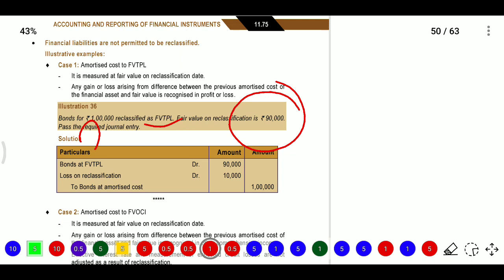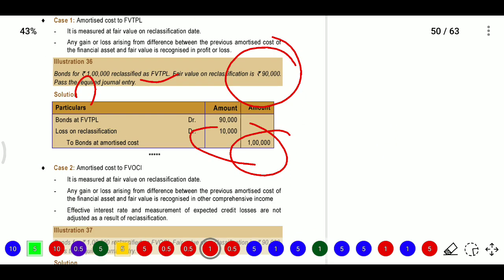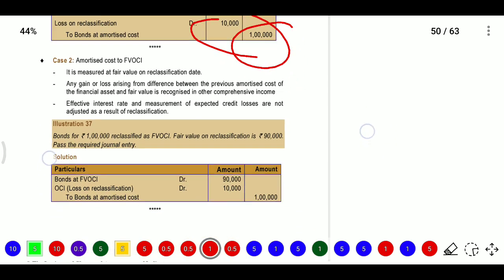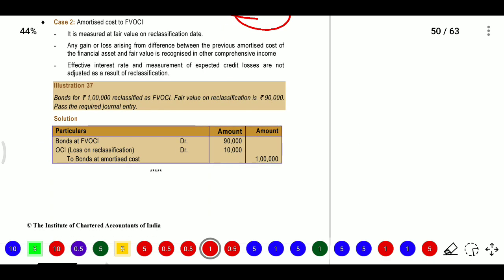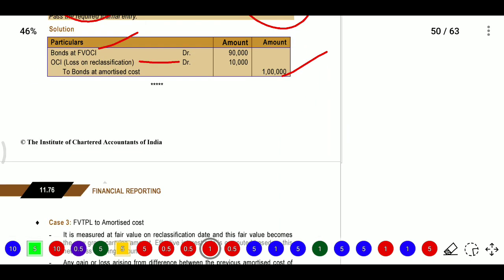So retrospectively we need to adjust now. We need to adjust that 10,000: the bond at the start was 1 lakh and now it has become 90,000. We will charge that 10,000 as loss on reclassification to the profit and loss account. Next, amortized cost to FVTOCI: the value was 1 lakh and now 90,000, so the loss will be transferred to OCI. When it is FVTPL, it will be charged to P&L; when it is FVTOCI, it will be charged to OCI.